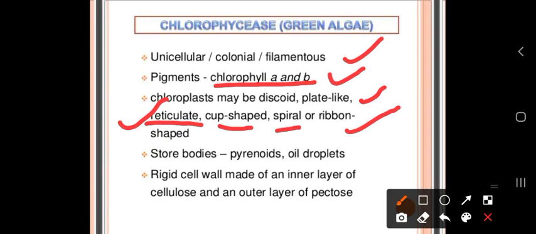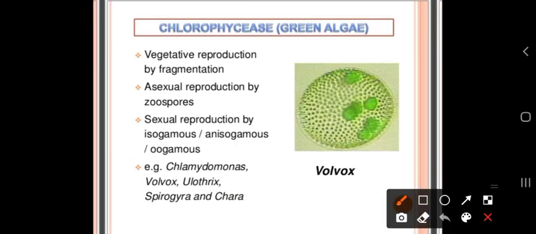Food is stored in the form of starch. The cell wall is made up of cellulose and pectose. Reproduction in green algae takes place by vegetative, asexual, or sexual means. Vegetative reproduction is by fragmentation, asexual reproduction by zoospores, and sexual reproduction is isogamous, anisogamous and oogamous. All three types of sexual reproduction are present in the green algae.